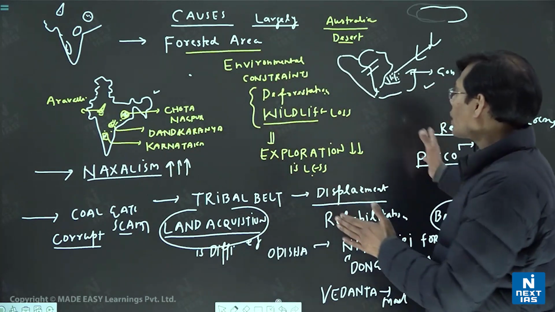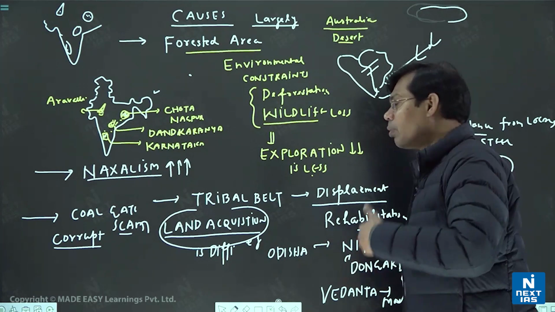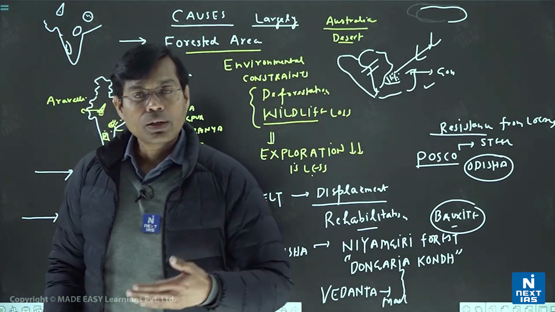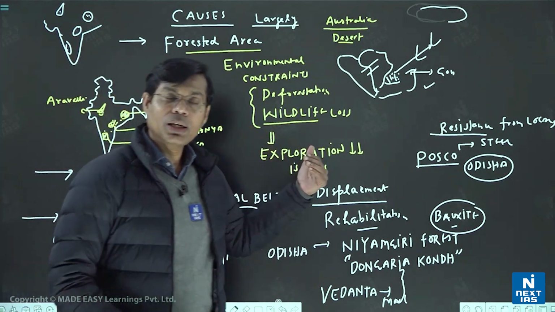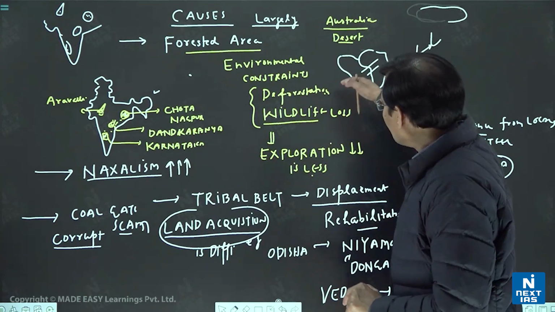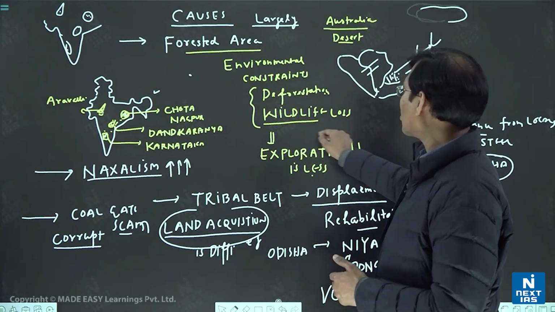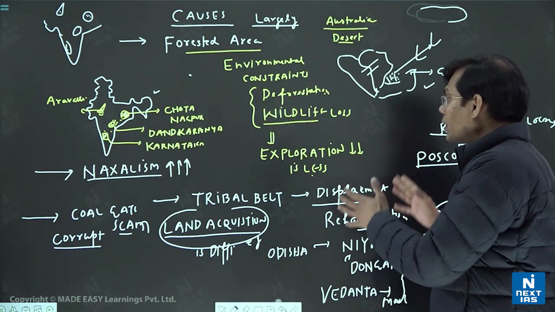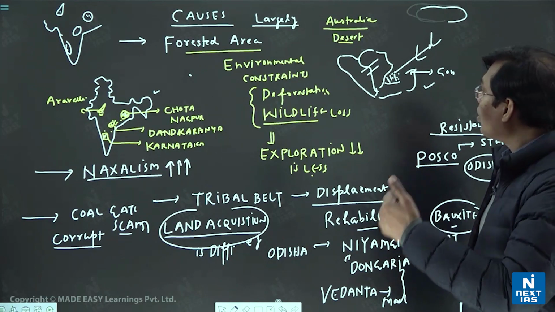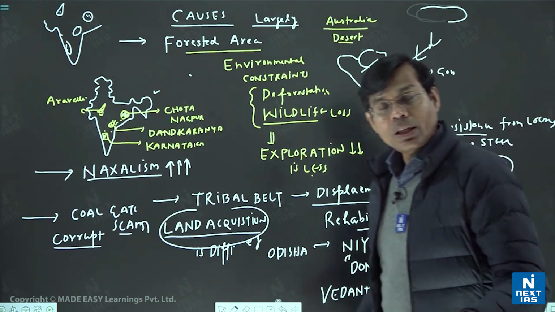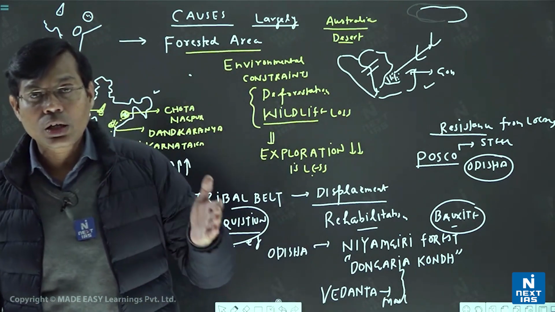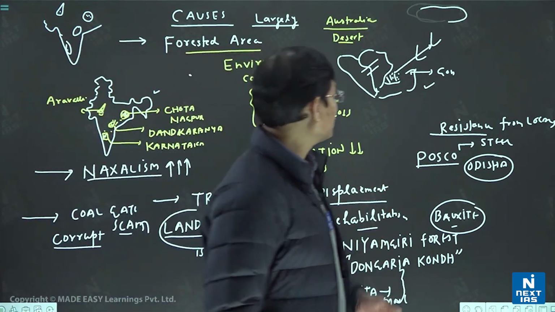So any one issue you can take up, or even if you are unable to recall that, at least through this diagram you may mention that the tribal belt and forested area is having one major constraint for mining. So exploration is less, of course; we are not getting the area despite knowing the mineral resources. But which other aspect may you also mention? Other than that, the policies as well. So some administrative aspects or political aspects you may also mention here.